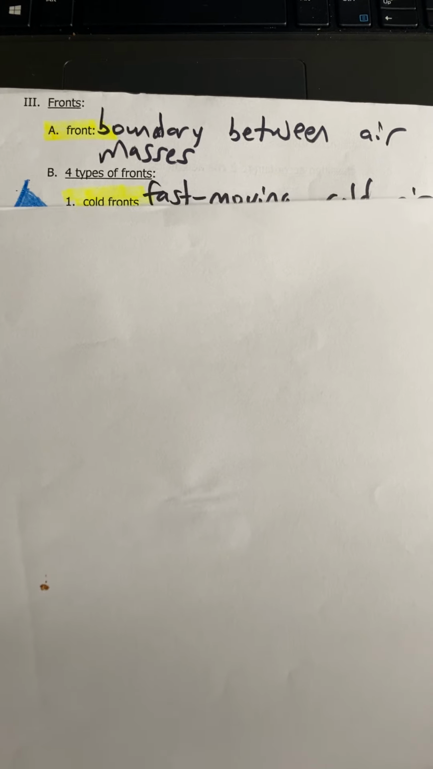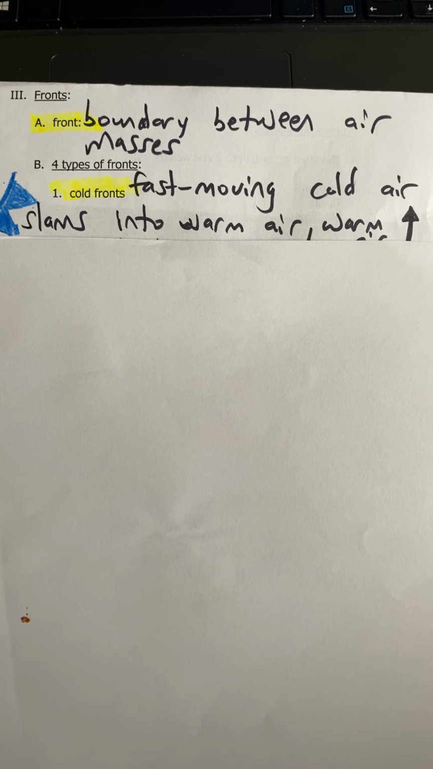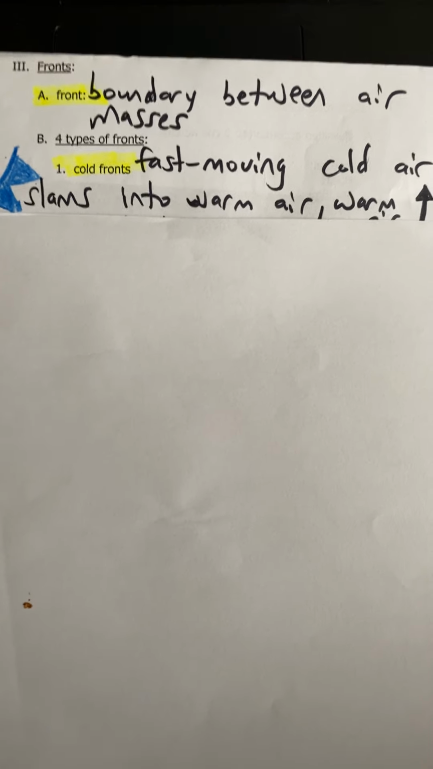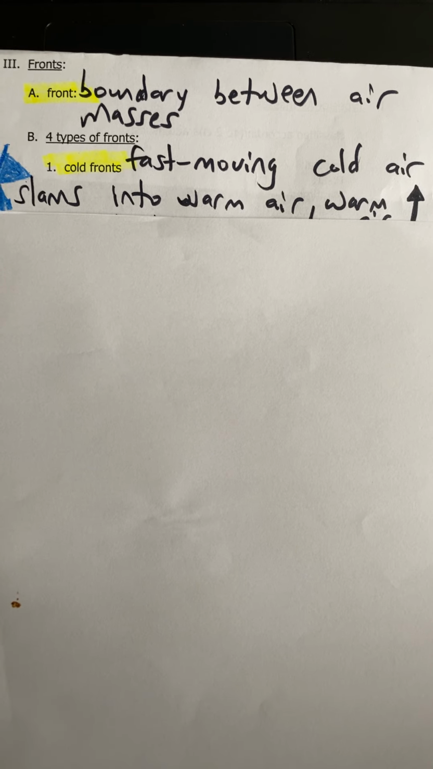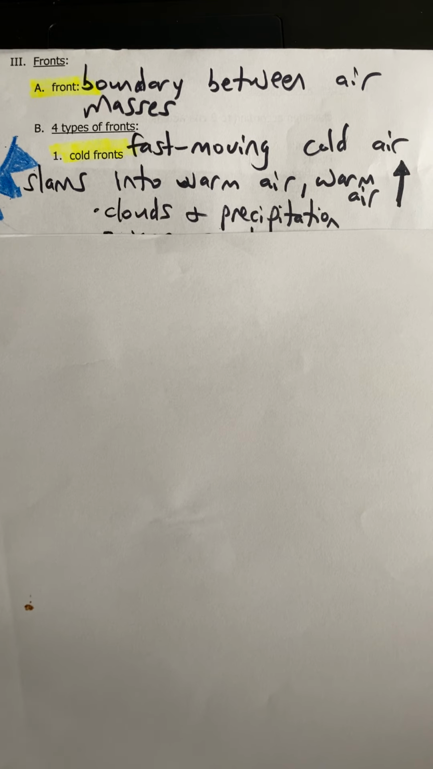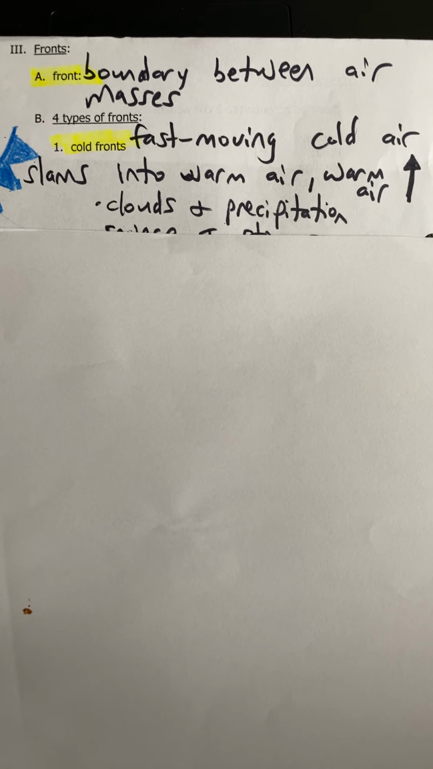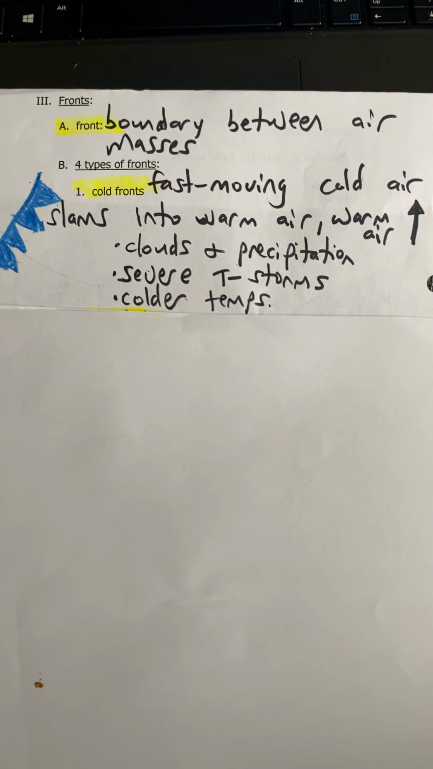So the first type is a cold front. So in a cold front, there's really quick moving cold air, and it slams into warm air. And when that happens, it causes the warm air to rise and brings clouds and precipitation, often thunderstorms, and after it passes through, we get colder temperatures.